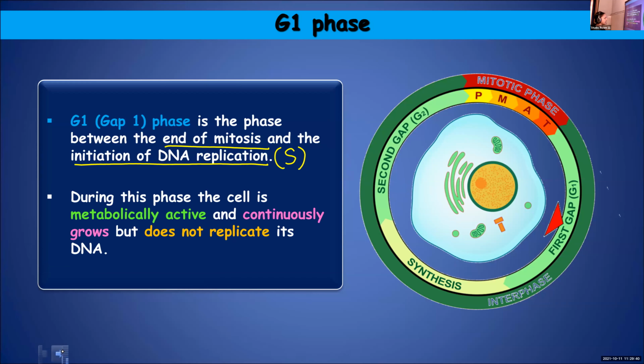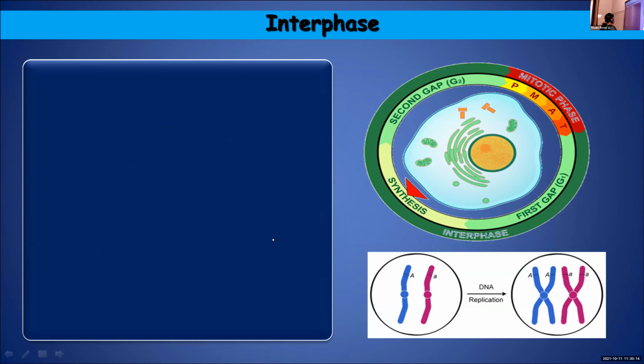During this phase, the cell is metabolically very active. So during G1 phase, the cell will be metabolically very active and keeps on growing. It will keep on growing, as I told you earlier, during the interphase stage. Since it is a preparatory phase, the cell will be growing and DNA replicating. These are the two main changes taking place: growth of the cell and DNA replication. But in G1 phase, only growth is taking place, but DNA will not replicate.